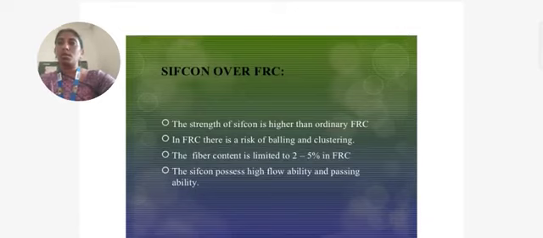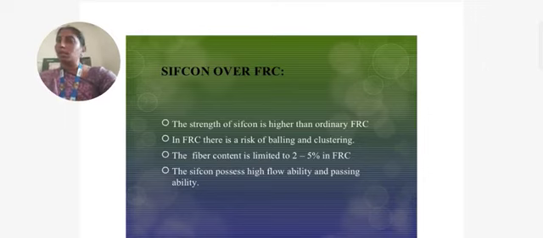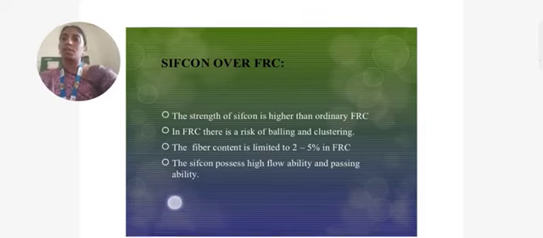Coming to SIFCON over FRC, the strength of SIFCON is higher than ordinary fiber reinforced concrete. In fiber reinforced concrete, there is a risk of balling and clustering, and the fiber content is limited to 2 to 5% in FRC. SIFCON possesses high flowability and passing ability.